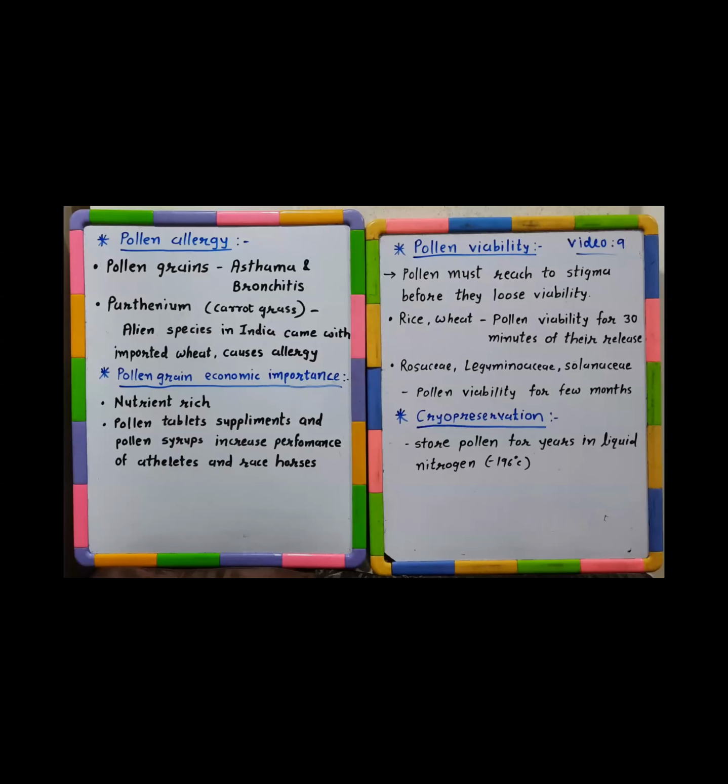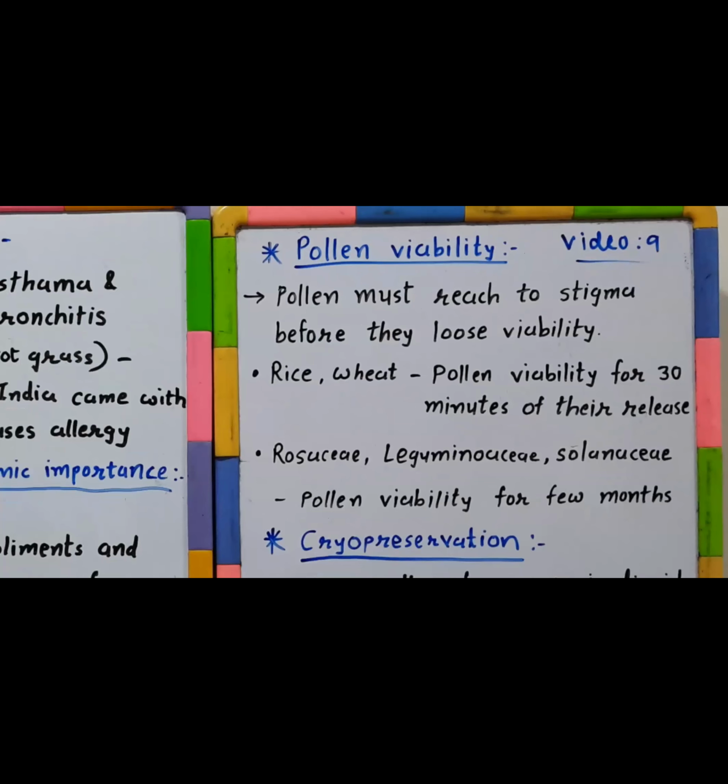Another aspect regarding them is pollen viability. Pollen viability is another issue related to the pollen grain. After its release from the anther, the pollen should reach the stigma. That process is pollination.